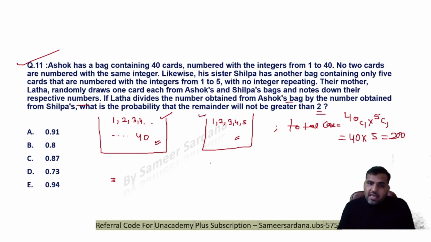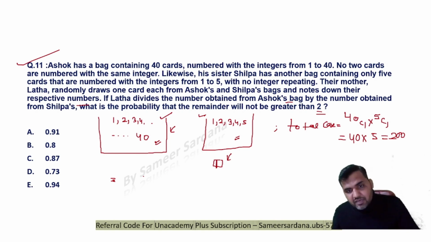So see guys, if I am selecting, let's say, 1, then whatever number I'm selecting from box 1, my remainder will always be less than 2, because if I'm dividing the number by 1, the remainder cannot be more than 1. In fact, the remainder cannot be more than 0, right? So in the first case, when I'm picking the number 1 from box 2, all 40 integral values from box 1 will be counted as my favorable cases.